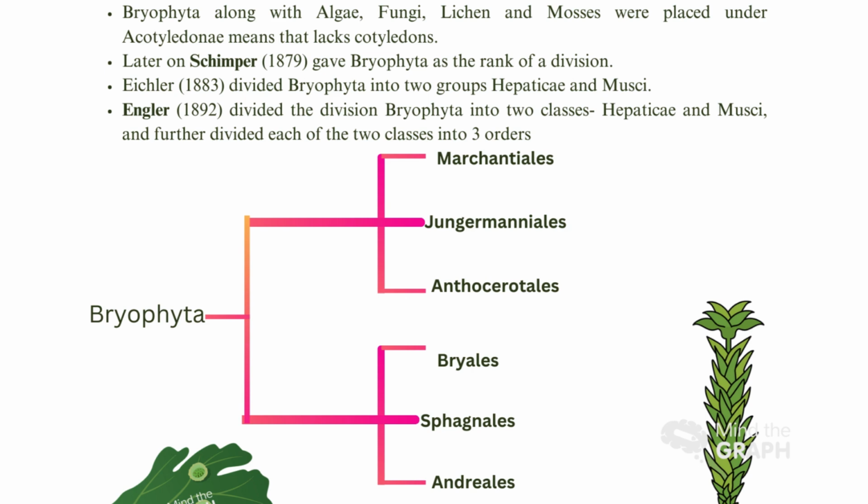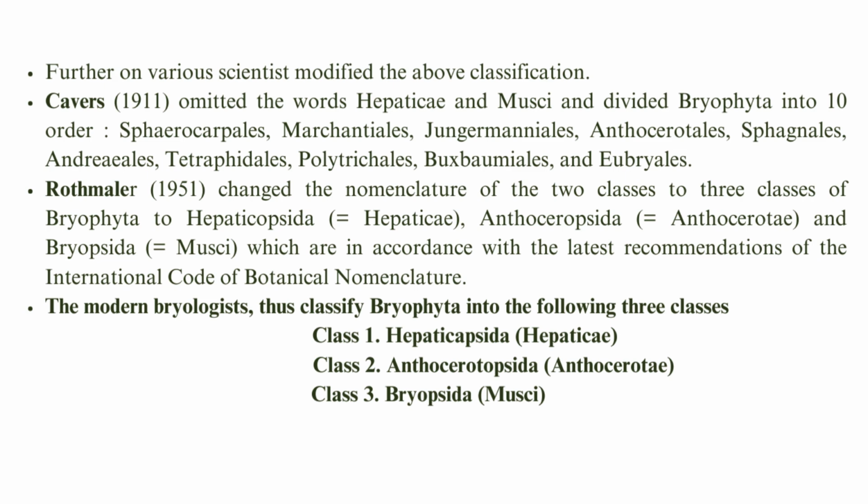Further, various taxonomists modified the classification of Engler. And next, the classification of Cavers came. Cavers omitted the words Hepaticae and Muscae and divided the bryophyta into 10 orders. The orders were Spherocarpales, Marcantiales, Jungermanniales, Anthocerotales, Sphagnales, Andriales, Tetraphydeales, Polytrichales, Buxbomiales and Eubryales.